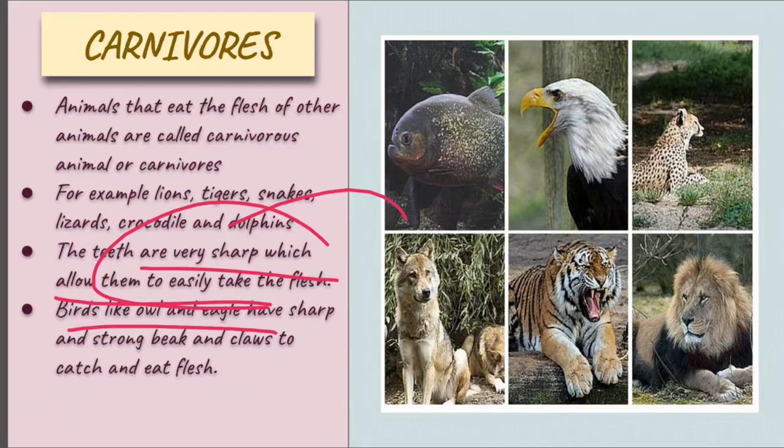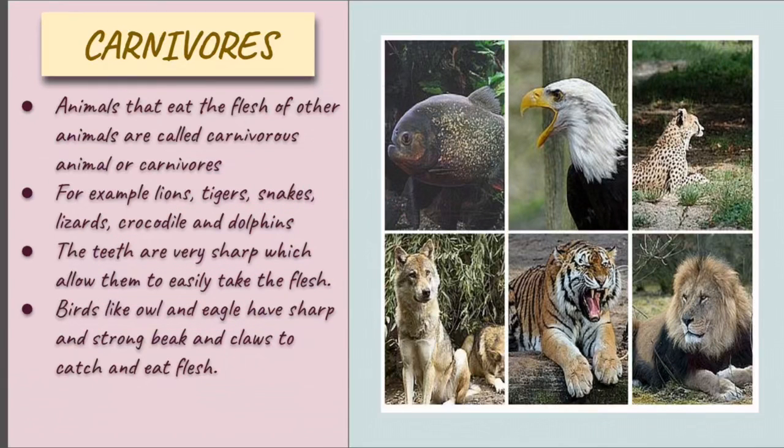We also have some birds which are totally carnivores. Some examples are the owl and the eagle. These birds obviously don't have teeth, but they have a sharp and strong beak and claws as well. You must have learned that in the bird category, they have a strong beak and claws to catch and eat flesh.